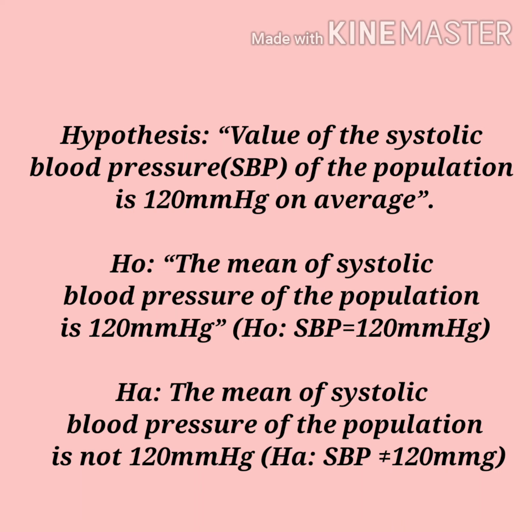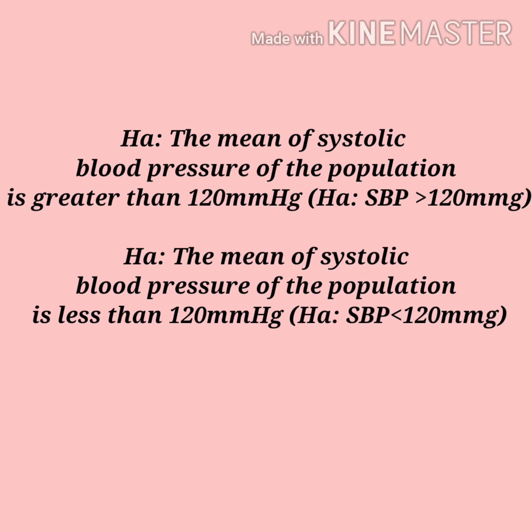Now here we may consider three possible alternative hypotheses. First one, the mean of the systolic blood pressure of the population is not 120 mmHg. Second one is the mean of the systolic blood pressure of the population is greater than 120 mmHg. Third one is that the mean of the systolic blood pressure of the population is less than 120 mmHg.